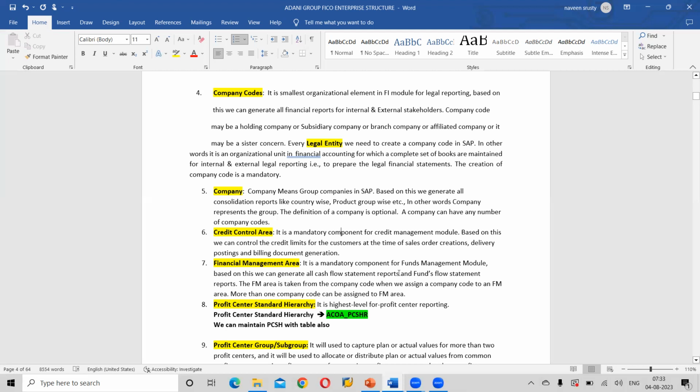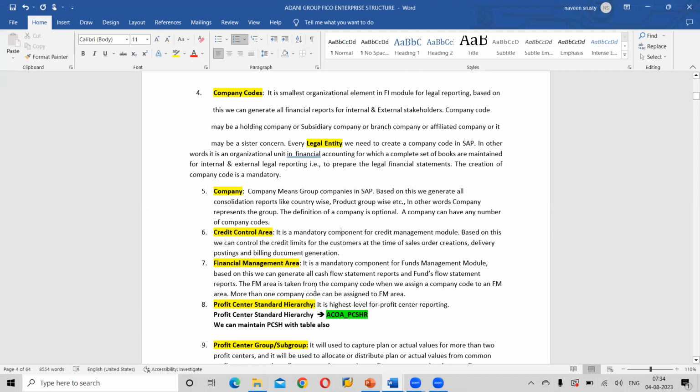Based on this, we can generate all cash flow statement reports and funds flow statement reports. So probably you have done in your graduation level, what are cash flows and funds flows? Clear? So there is a difference between a cash flow and a funds flow, right? Before starting our CO module, we are going to see what exactly cash flow statements and funds flow statements are, manually. It is all based on your working capital and all. So we are going to discuss in depth cash flow statements and funds flow statements.